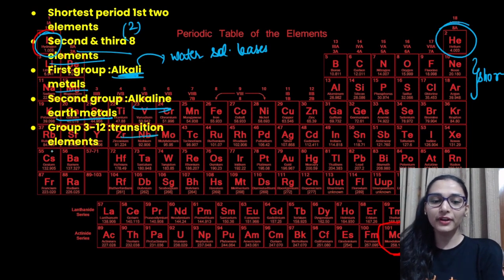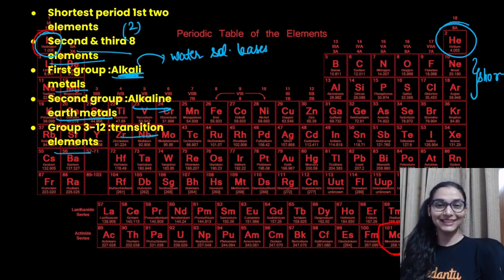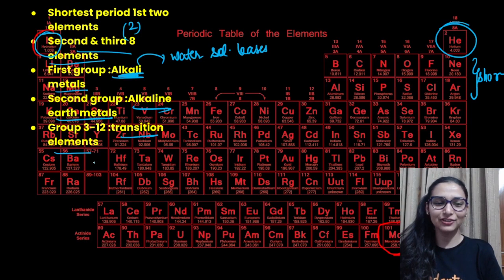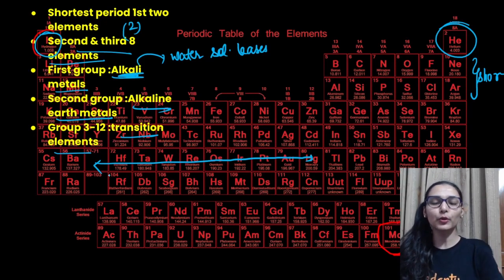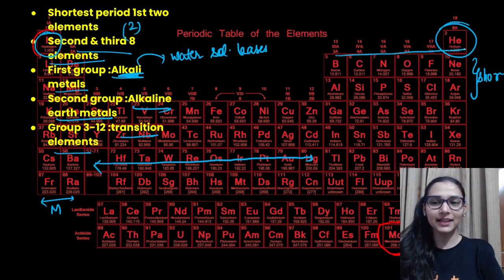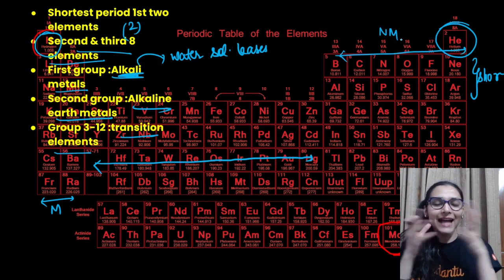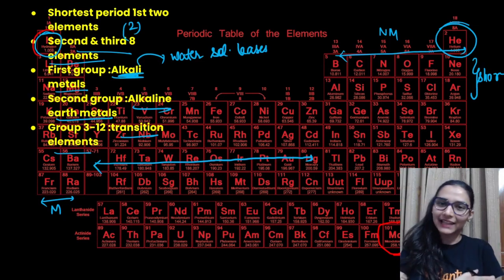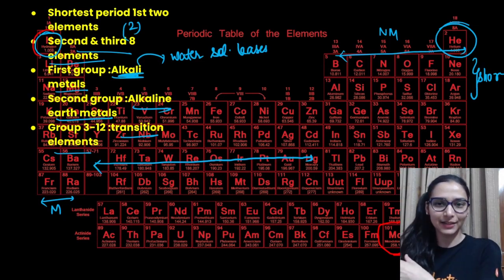Then group 3rd to 12 are known as transition elements. देखो, ये वाले जितने भी elements हैं, यहाँ से लेके यहाँ तक, ग्रुप नंबर 3 to 12 इनको बोलते हैं ट्रांजिशन एलिमेंट्स. What is the reason, I gave you in the homework also. ग्रुप 1 and 2 में we are having the metals, ठीक है. And then 13 से यहाँ तक you have most of the non-metals. So they are acting as a bridge between metallic elements and the non-metallic elements, ठीक है.